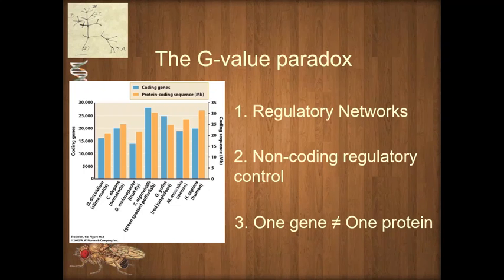And then finally, and you can see this a little bit in this diagram here, one gene does not equal one product. So notice humans have fewer genes than chicken, for instance, fewer genes than the pufferfish, yet they make more final products. Just as an example, mammal immune genes, the ones that lead to our antibodies, are very, very diverse. And the reason they're diverse is because there's a small number of copies, but they can be spliced together in many, many myriad of different ways to yield many, many different end products.